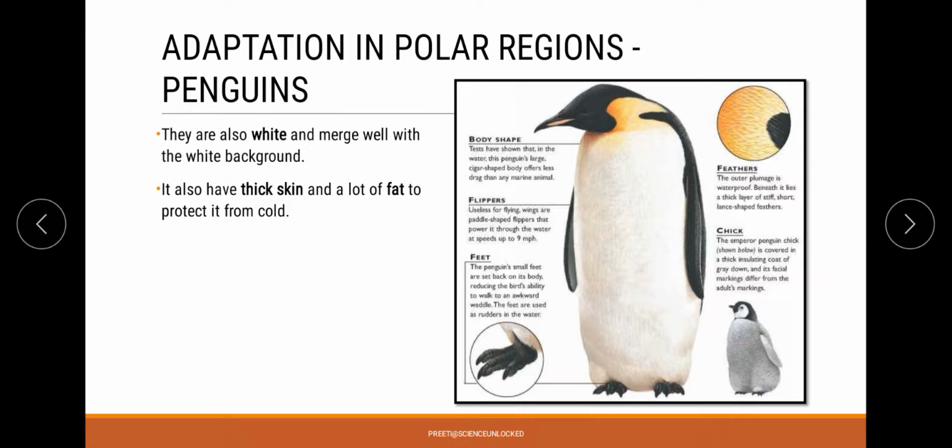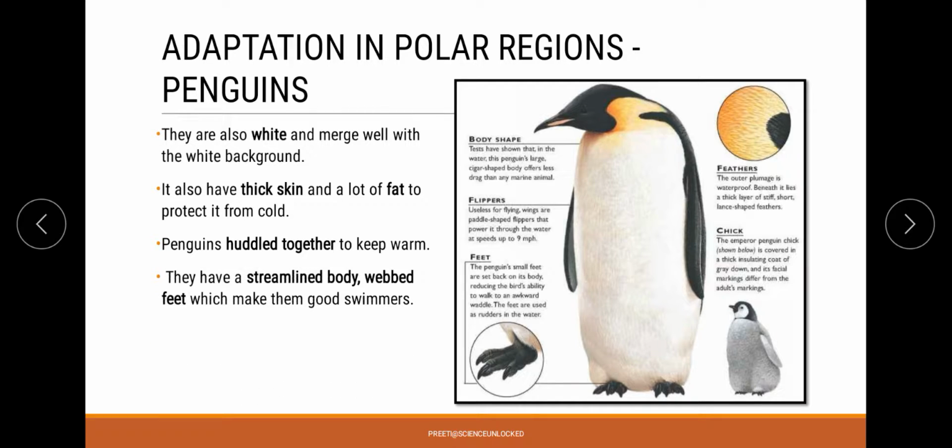Now what happens is whenever the penguins are going to move or wait anywhere, they will always huddle together so that the overall group can remain warm. Now when it comes to days where they need to keep themselves cooler, like the summer days, they are going to use their streamlined body and webbed feet, which make them good swimmers. So on the whole, in case of polar bears and in case of penguins, the features are almost the same.